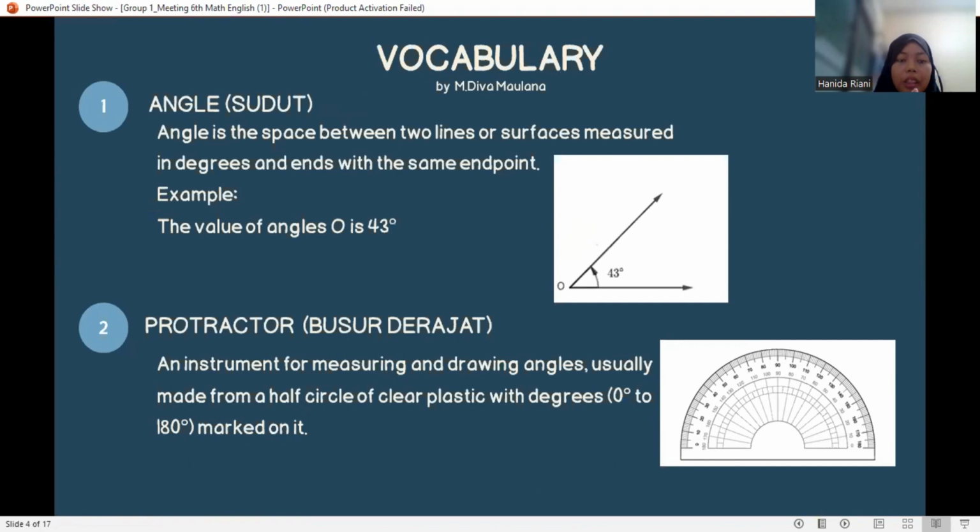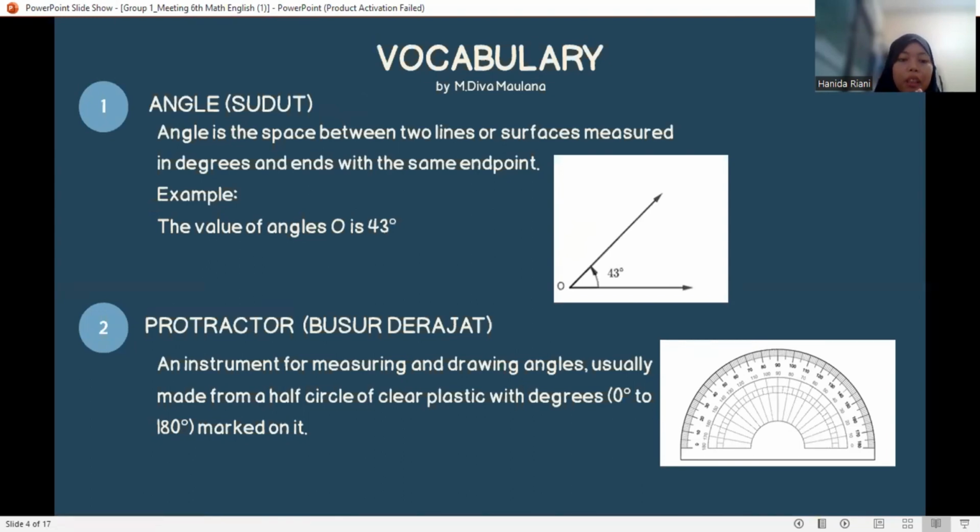Angle, which means in Indonesian is sudut. Angle is the space between two lines or surfaces measured in degrees and ends with the same endpoint. Example, the value of angle 0 is 43 degrees.